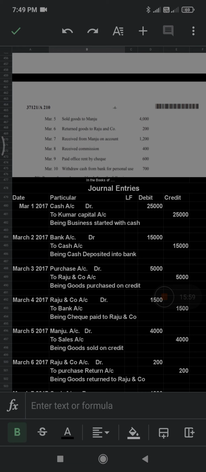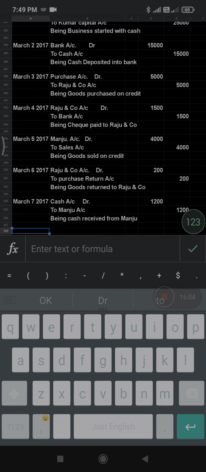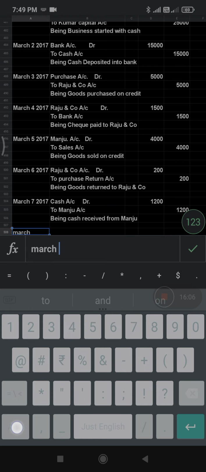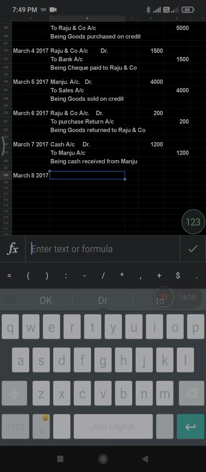Next one, received commission. Very important, received commission. What is the date here? Date is March 8 2017. So received commission means what here? Commission received is an income, commission paid is an expense. What are the rules of nominal account? Debit all the expenses, credit all the incomes. So commission received is an income, it will always be credited.